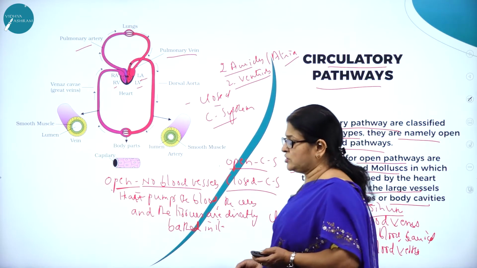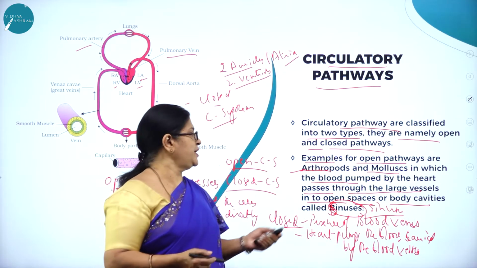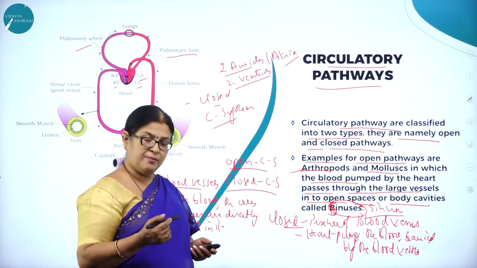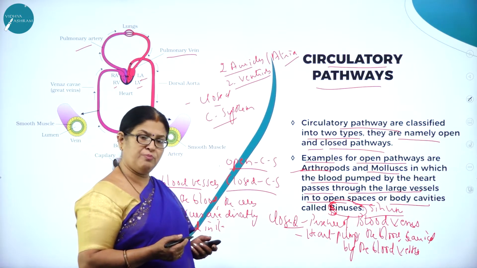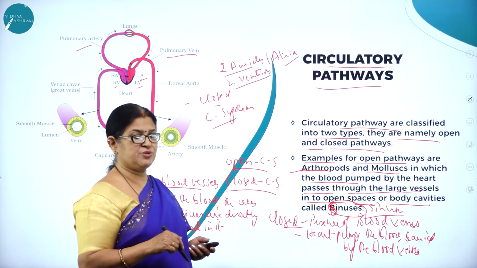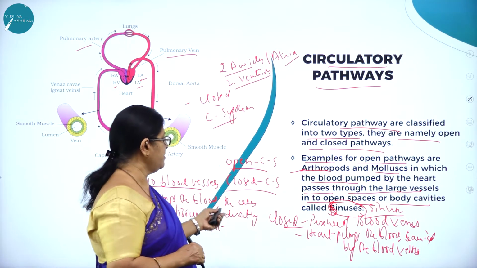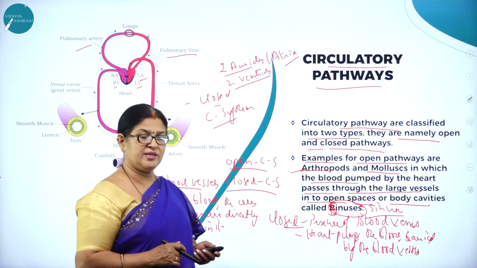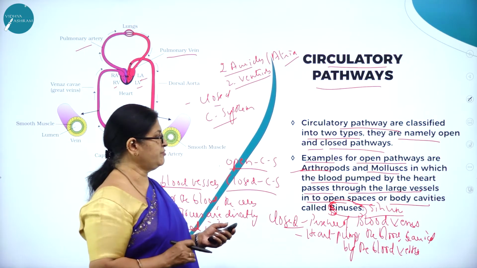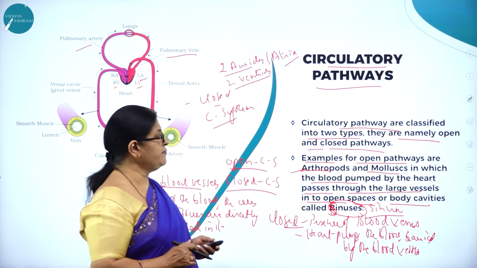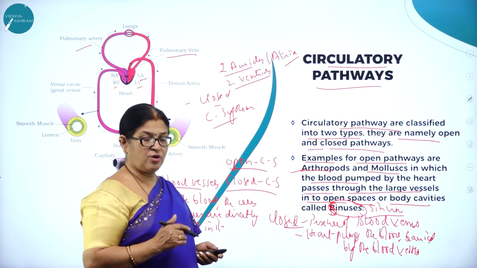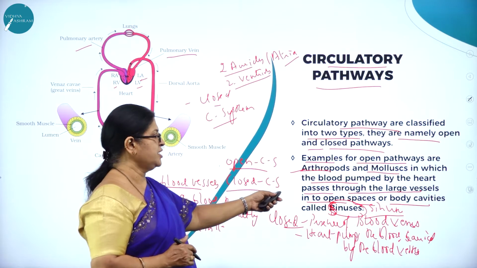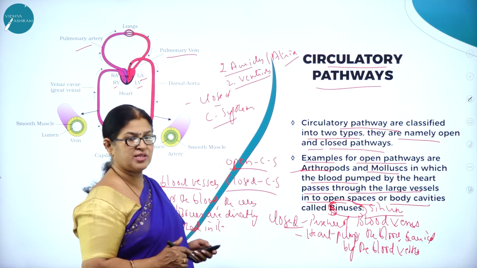I hope you have understood the two very important circulatory pathways, open and closed. What do you mean by an open circulatory pathway? Here the blood is pumped by the heart, and as there are no blood vessels, the cells and tissues are directly bathed in body cavities called sinuses. In a closed circulatory system, the blood is carried through blood vessels, namely arteries and veins. Examples for open circulatory pathways are arthropods and mollusks, which do not have blood vessels; the blood pumped by the heart passes through the large vessels into open spaces or body cavities called sinuses.